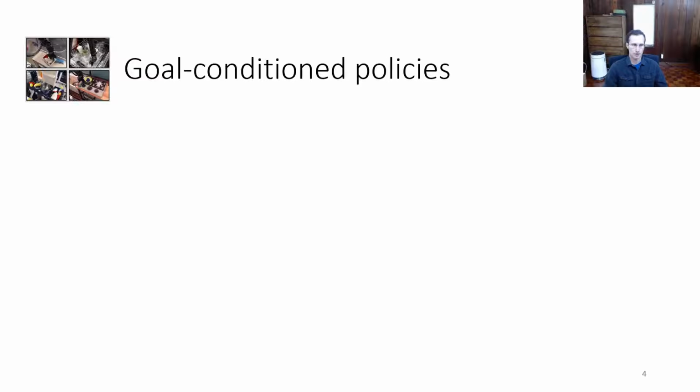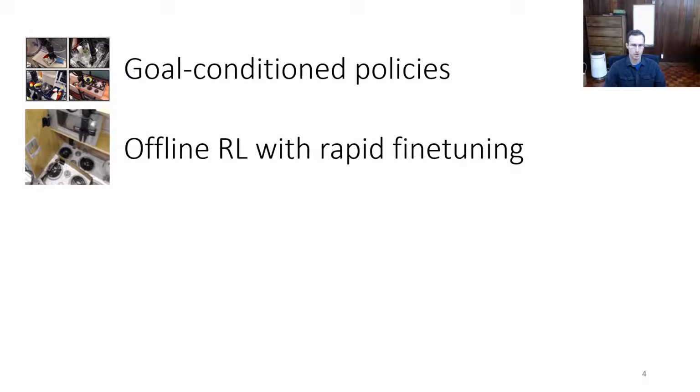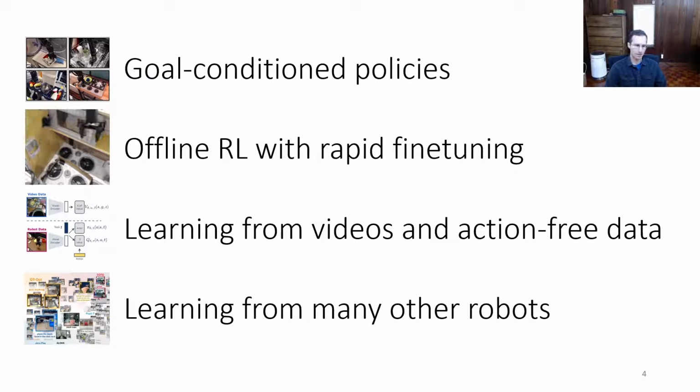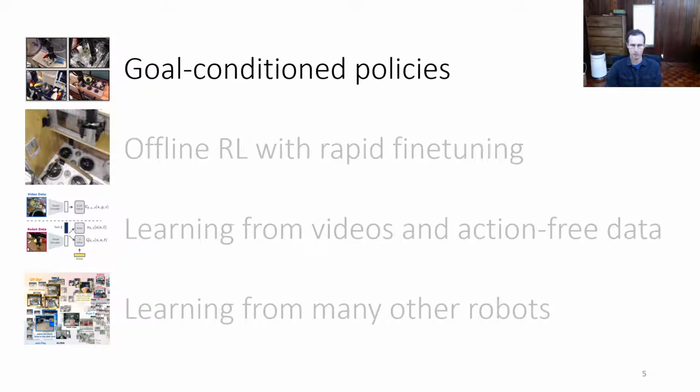So I'm going to talk about different ways of using diverse robot data that will build up towards greater and greater generality. I'll start with goal-conditioned policies. Then I'll discuss how offline RL with rapid fine-tuning can enable utilizing suboptimal data and also getting better results. I'll talk about learning from videos and action-free data. And I'll discuss at the end some very recent work on learning from a huge variety of different robots. So let's start with the goal-conditioned policies.